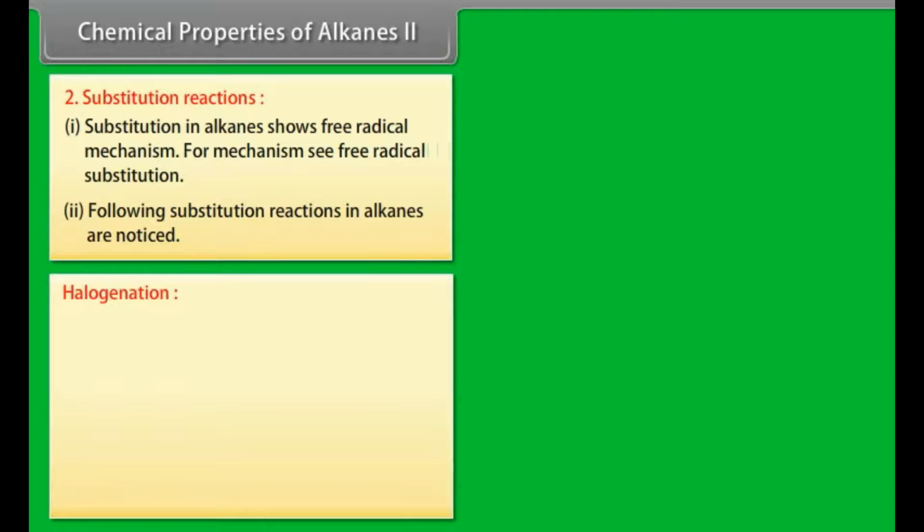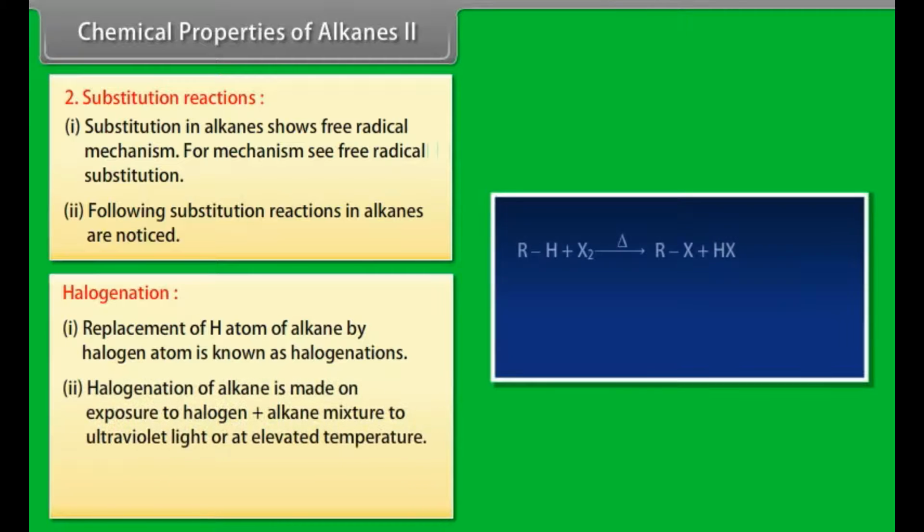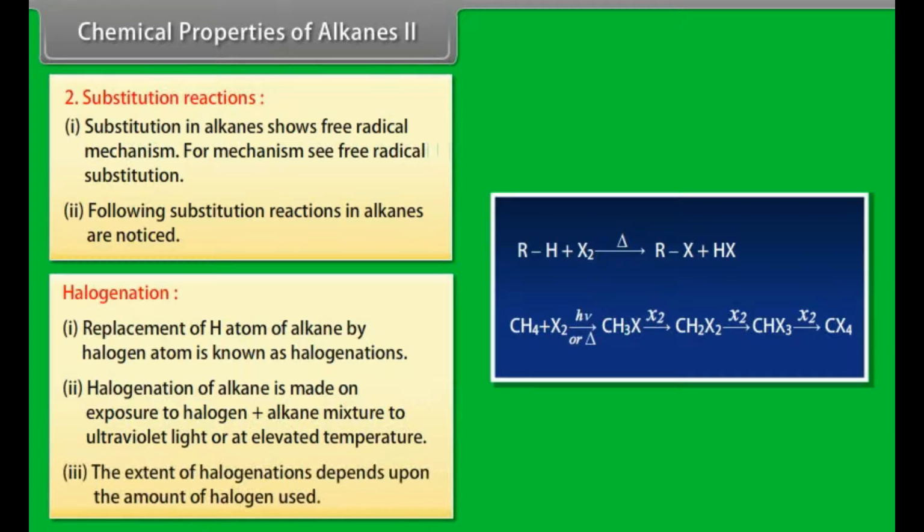Halogenation. Number 1. Replacement of a hydrogen atom of an alkane by a halogen atom is known as halogenation. Number 2. Halogenation of alkanes is made on exposure of a halogen plus alkane mixture to ultraviolet light or at elevated temperature. Number 3. The extent of halogenation depends upon the amount of halogen used.